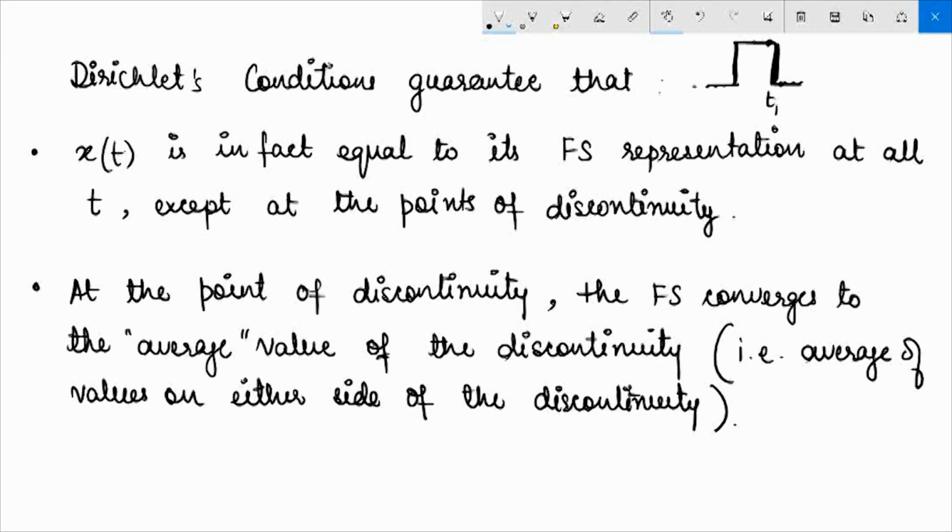To understand this better, let us continue our discussion on the Fourier series representation of a square wave in the next video.